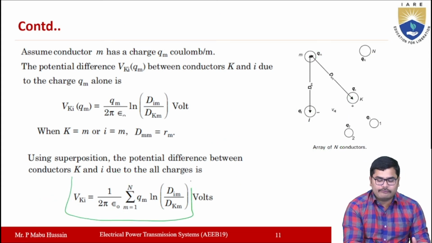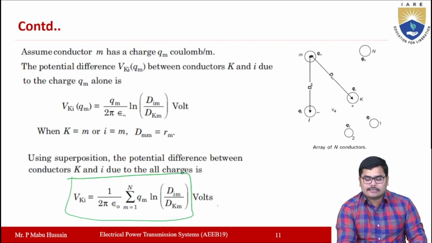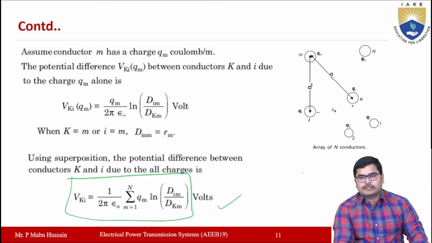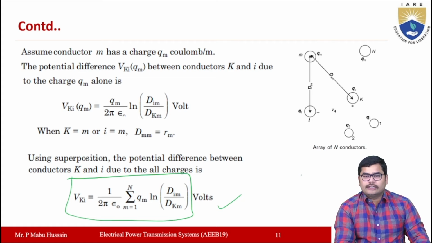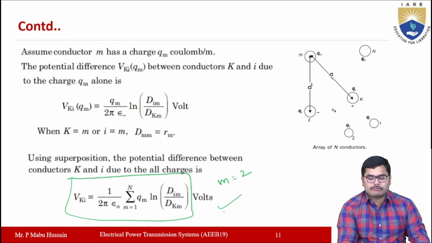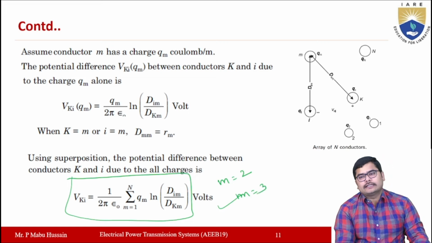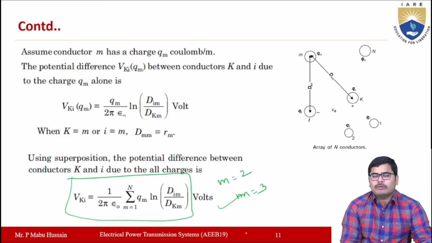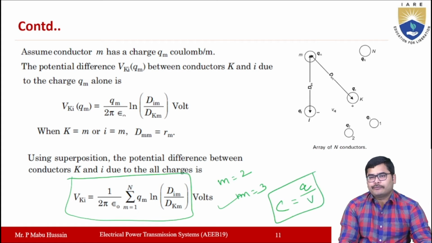This expression is a very important expression. By using this expression only, we can calculate the capacitance in a transmission line with any number of conductors. If there are two conductors, which is called a single phase transmission line system, then the value of m will become equal to 2. If it is a three phase transmission line, the value of m will become equal to 3, like that. You can take any number of conductors in a transmission line and calculate the potential difference. Once you know the potential difference, then the capacitance will be found easily by using the formula Q by V.